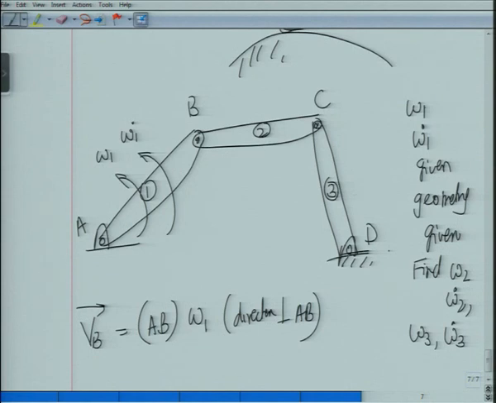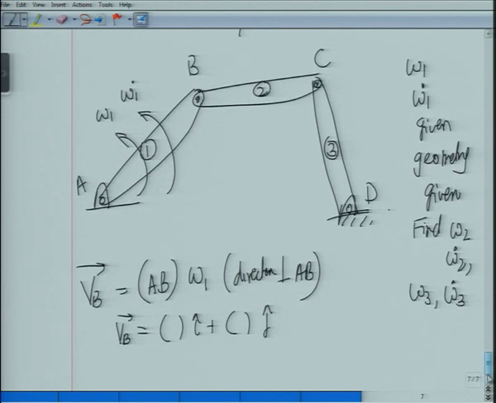Now because the geometry is known, that means I will know VB fully. So I will write it as VB is equal to something i plus something j, where both of these brackets are known to me. I think all of you will be able to do that.